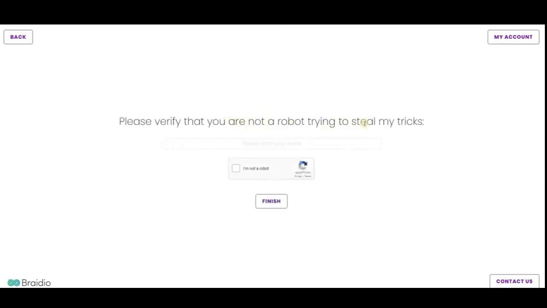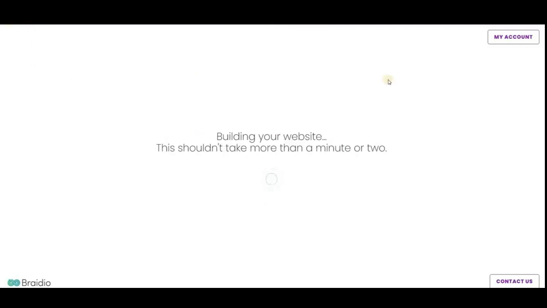Enter your email address to confirm you're not a bot, as this AI tool is not fond of bots. Click Finish to generate your website, and then click View It to see your website.